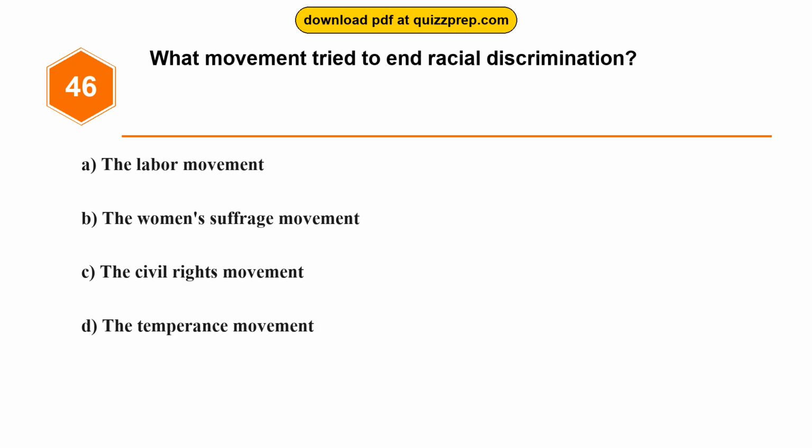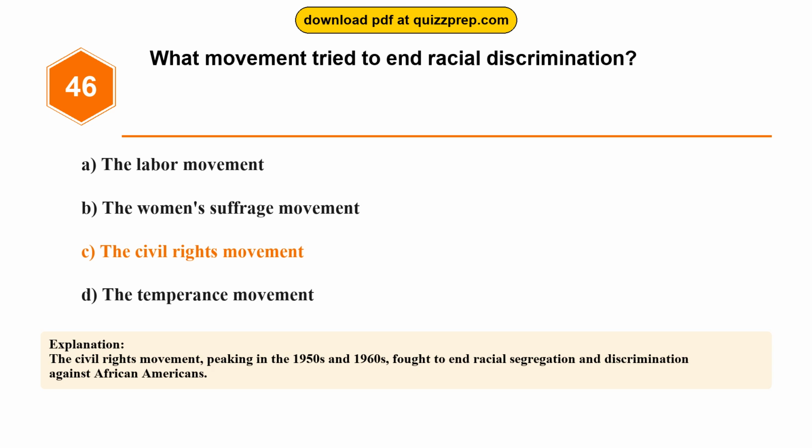Question 46. What movement tried to end racial discrimination? Option A, the labor movement. Option B, the women's suffrage movement. Option C, the civil rights movement. Option D, the temperance movement. The correct answer is option C, the civil rights movement. The civil rights movement, peaking in the 1950s and 1960s, fought to end racial segregation and discrimination against African Americans.